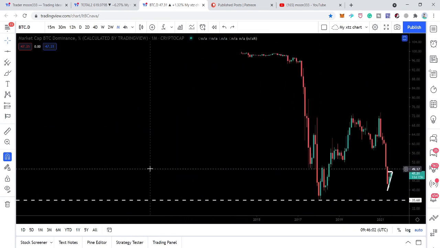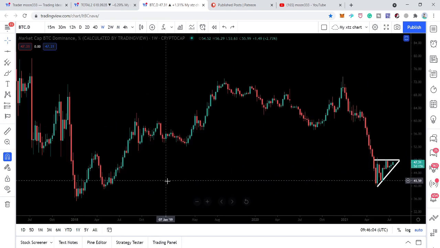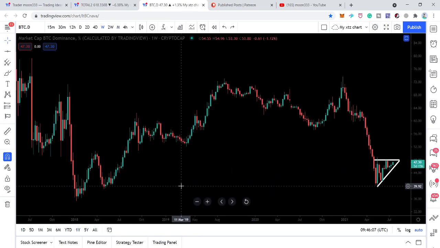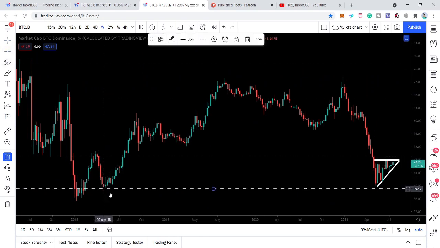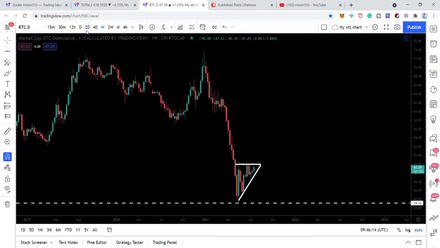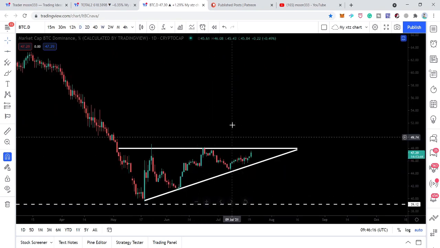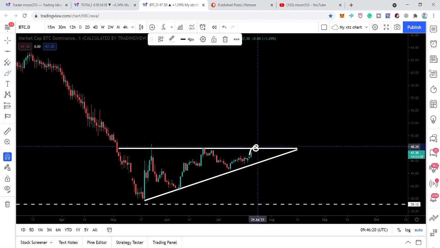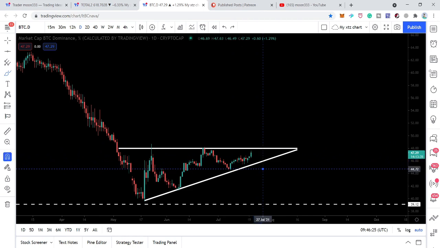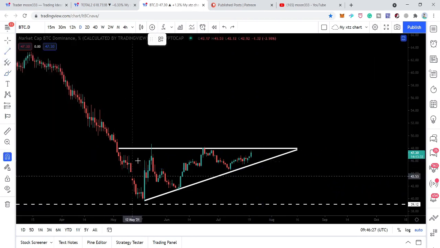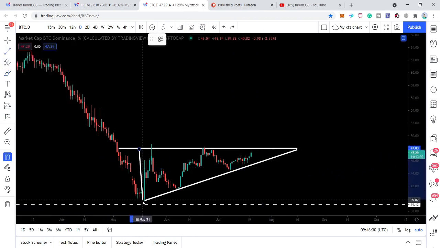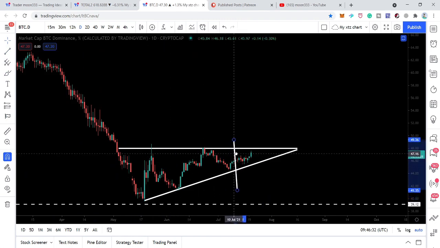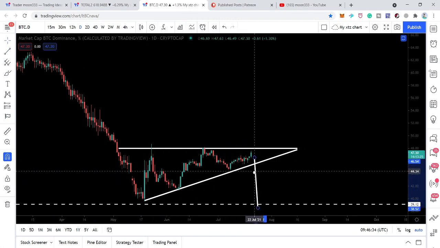But before this, we also have another support, like we had another support here. If I place this trend line at this support, then we can see that in case we have a breakdown, for example, if it is rejected here, which we are waiting for, and it breaks down this support of the ascending triangle, it can move down to, if I place this trend line here, this measurement from the tail of the triangle up to this support.